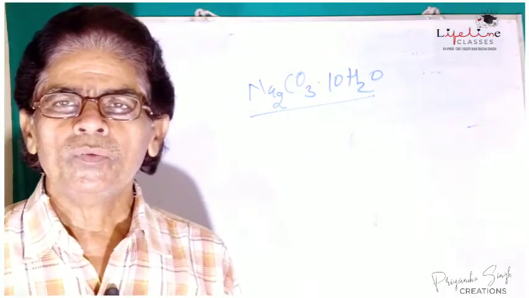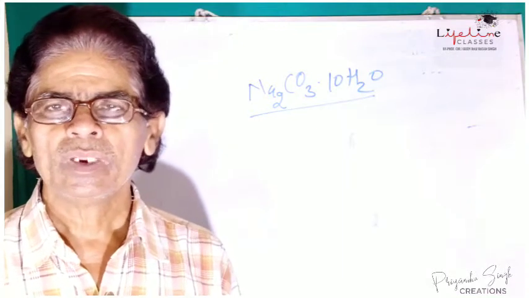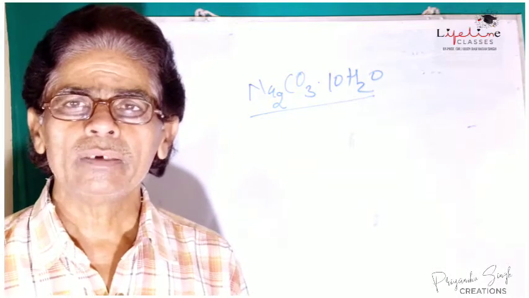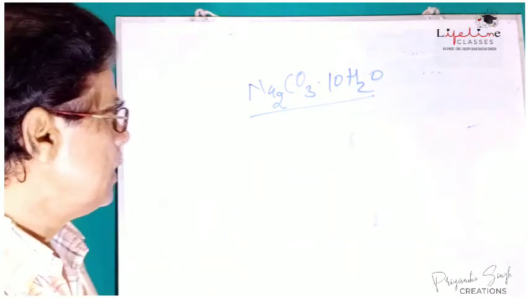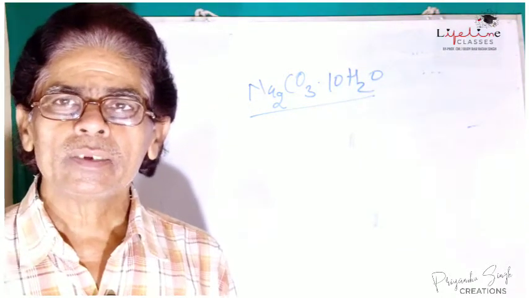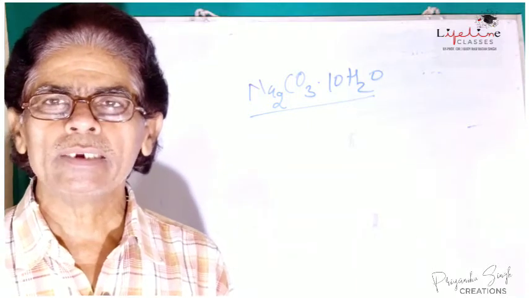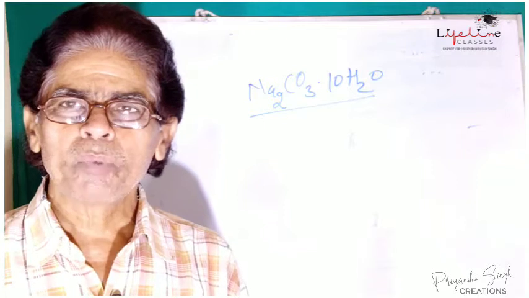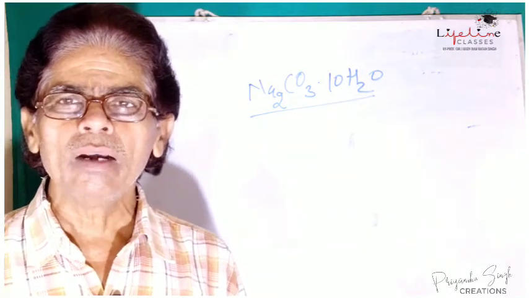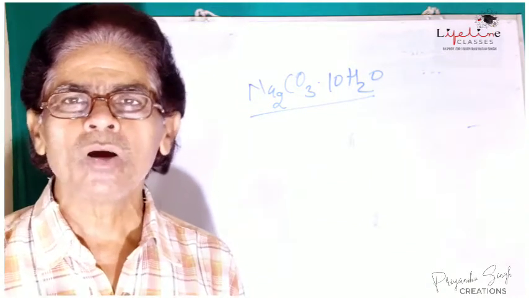If we see the water molecules, we may get confused whether the salts are dry or wet. Actually, the water of crystallization doesn't make the salt wet. It is present as a structural part of the molecule.